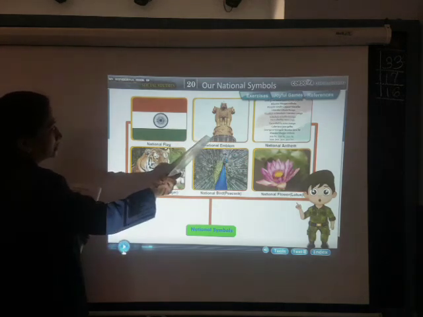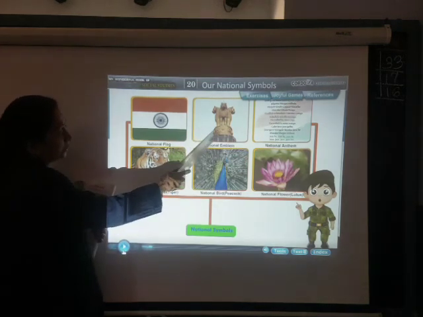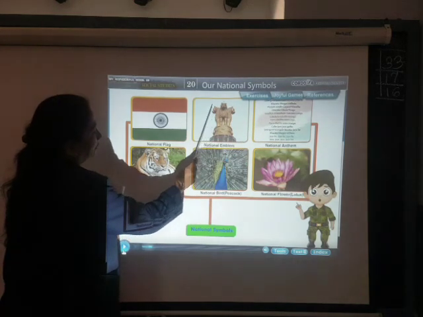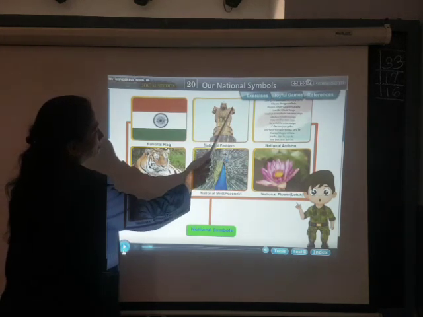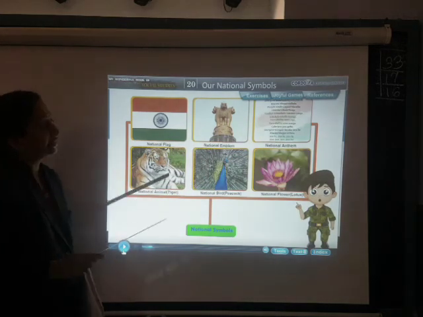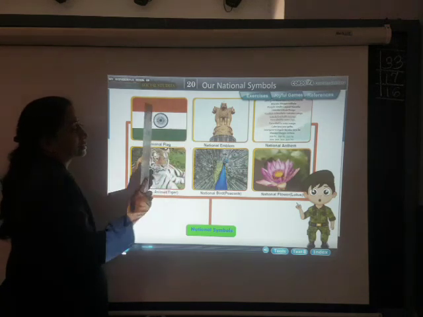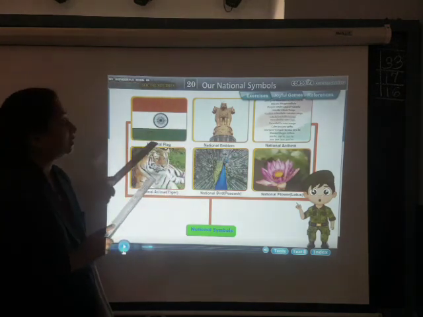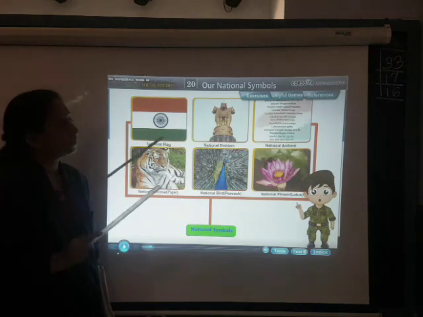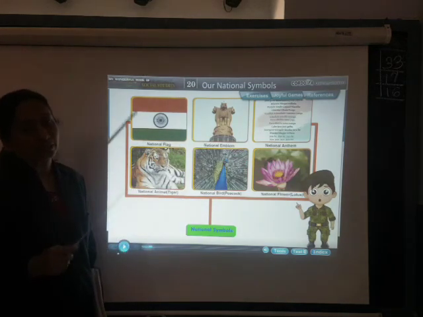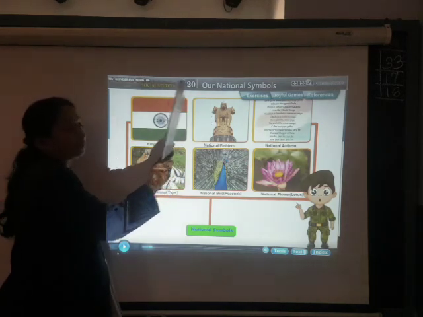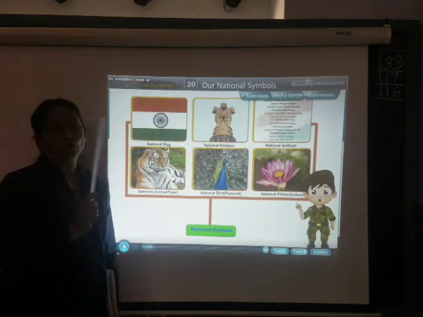The next one is the national emblem. Can you see this? National emblem. It is having 3 faces of lions. Actually, there are 4 faces, and they are looking to the 4 directions. You all know north, south, east, west. These are our 4 directions. The lion faces are facing towards those 4 directions.